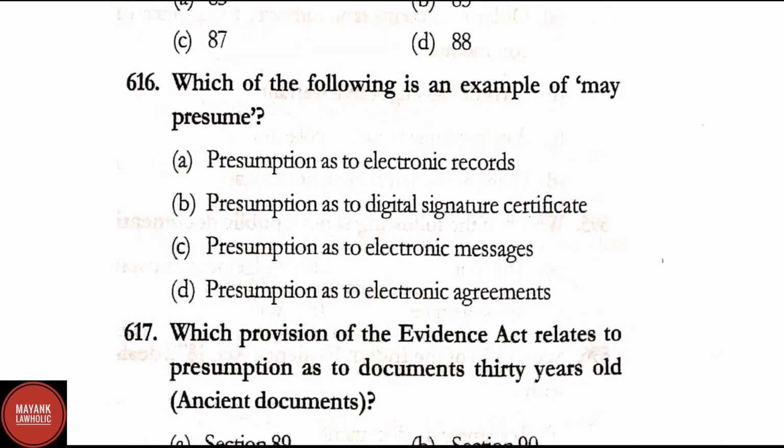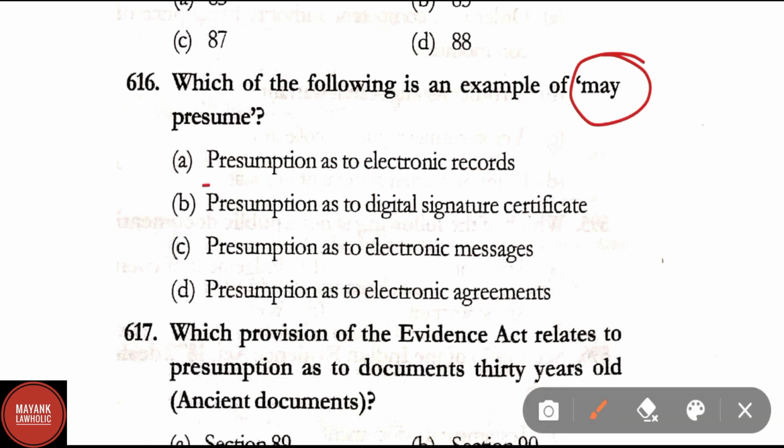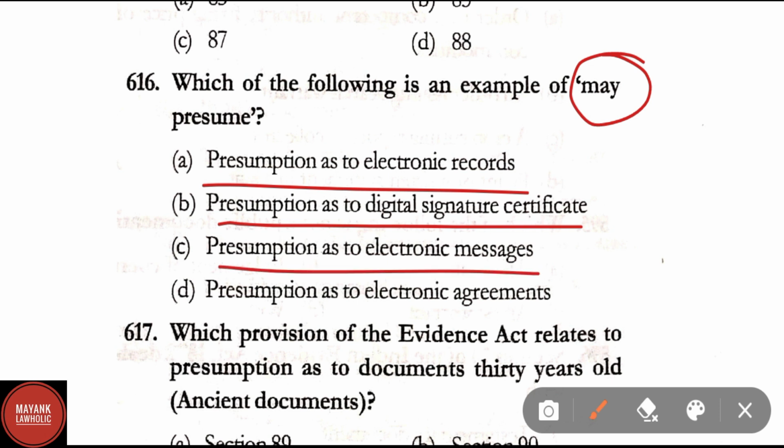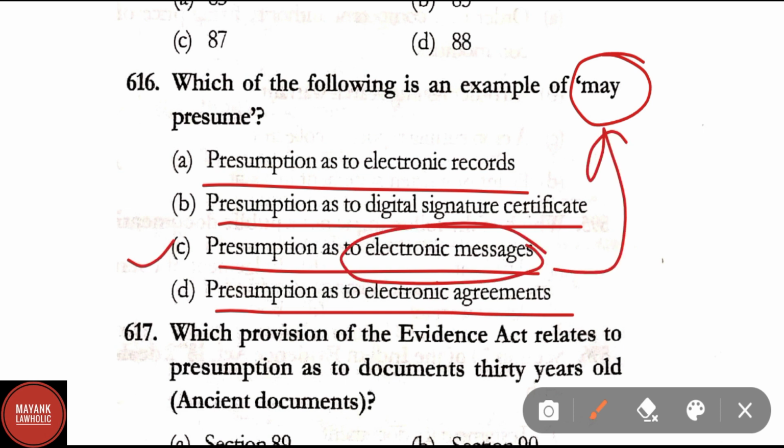Question number 616. Which of the following is an example of may presume? Presumption as to electronic record, presumption as to digital signature certificate, presumption as to electronic messages, presumption as to electronic agreements. Correct answer here is option C. Presumption as to electronic message is an example of may presume.